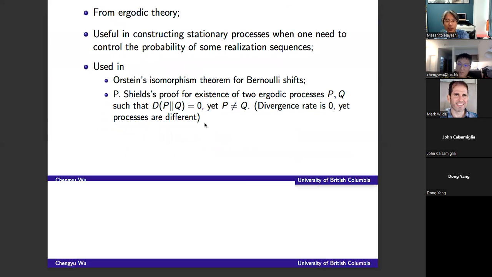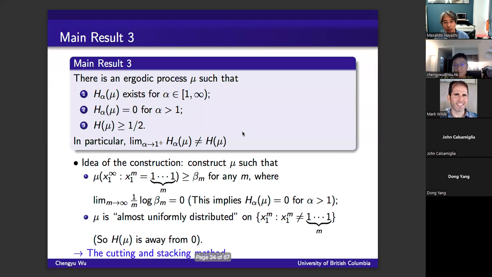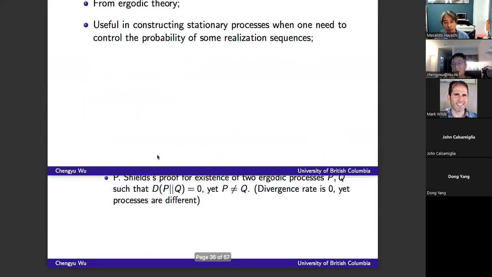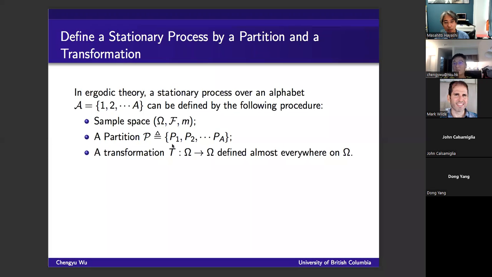No, wait, I cannot understand the definition. Okay. So in ergodic theory, a random process is given by the partition and the transformation, right? As long as you have a partition and the transformation, you will have a random process. And in this case, this is not the definition, I think. Of course, you can have various definitions, one from probability theory and another from this ergodic point of view, but I think they are equivalent. So here I'm stating the definition from ergodic theory.